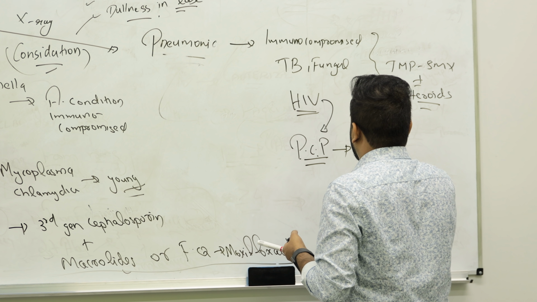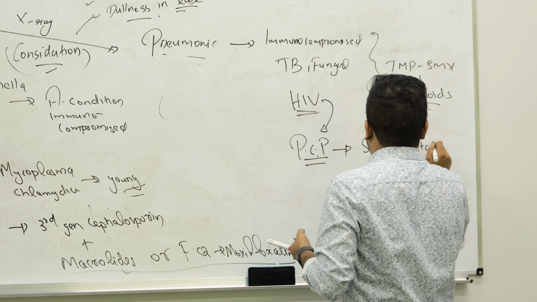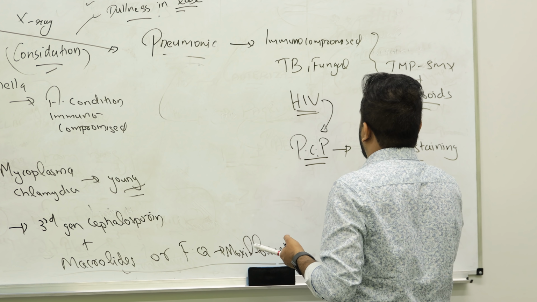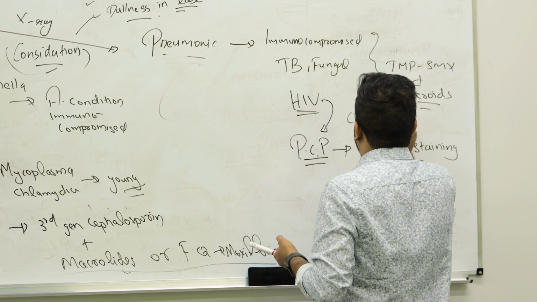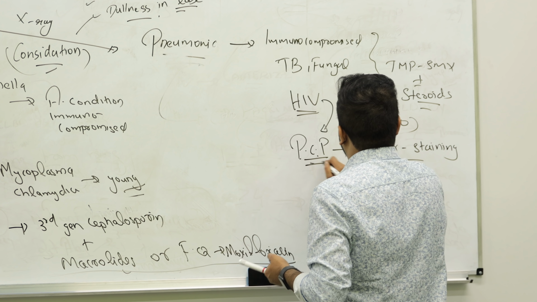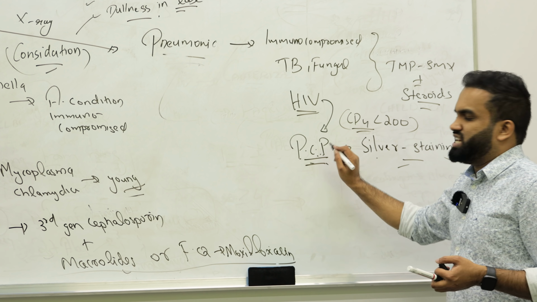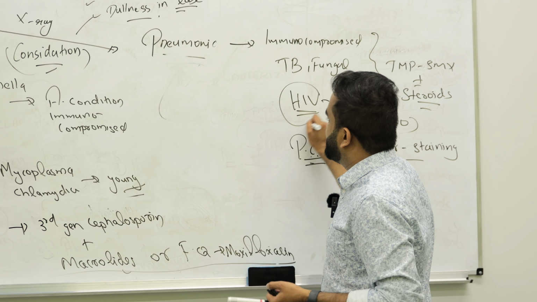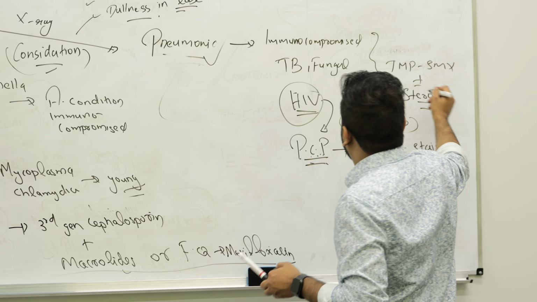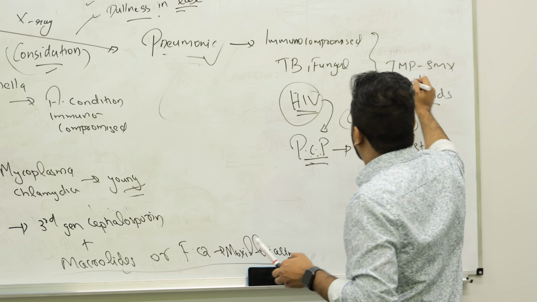We use a staining for them, silver staining. PCP attacks HIV people when CD4 is less than 200. Pneumocystis jirovecii attacks HIV people and causes what? Pneumonia. Here also you have to go for TMP-SMX, plus or minus what? Steroids.